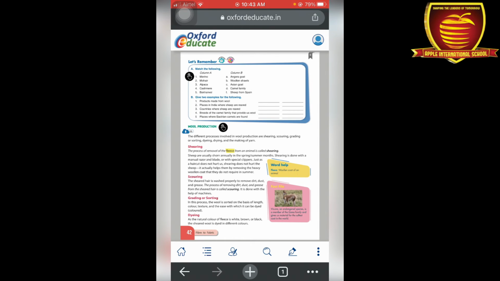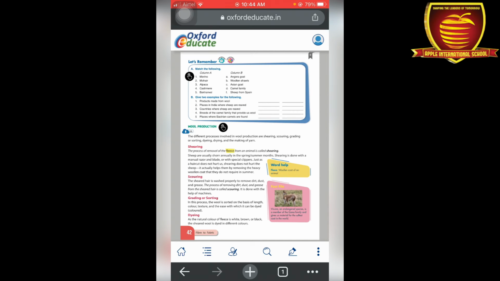So the next step is scouring. After shearing we have to wash the hair that we remove from their body. The process of removing dirt, dust and grease from the sheared hair is known as scouring. This process is done by hand and also with the help of machines. Now after scouring, we do grading or sorting, meaning we sort the wool according to length, color and texture, because some wools are of good quality, some of medium quality, and some of low quality. So we have to sort according to their abilities.